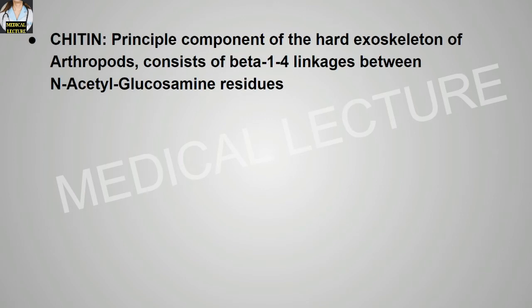Chitin, the principal component of the hard exoskeleton of arthropods, consists of beta-1,4 linkages between the N-acetyl glucosamine residues.